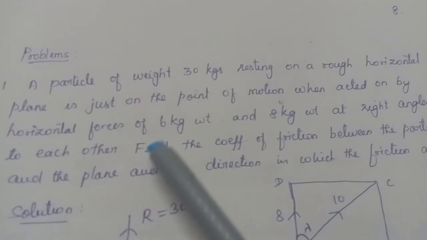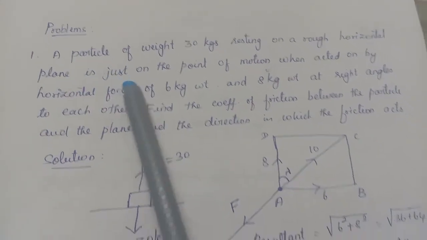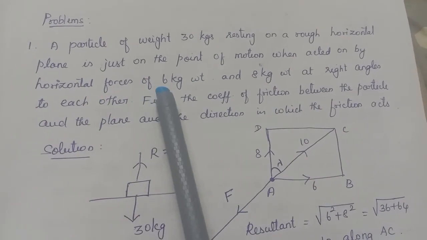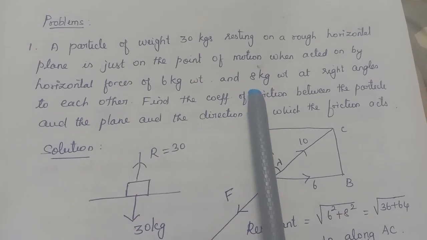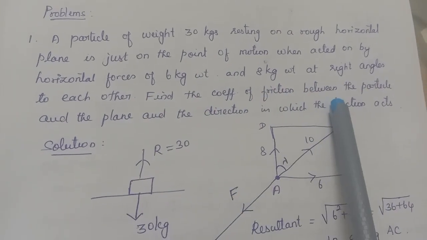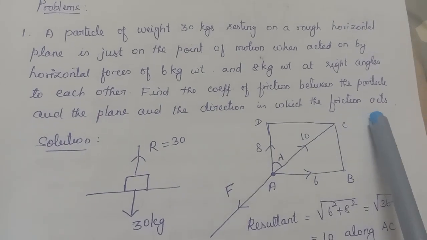Now let's see one problem. A particle of weight 30 kg resting on a rough horizontal plane is just on the point of motion when acted on by horizontal forces of 6 kg weight and 8 kg weight at right angles to each other. Find the coefficient of friction between the particle and the plane and the direction in which the friction acts.